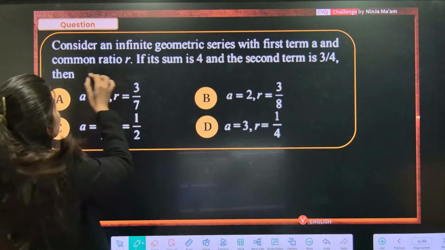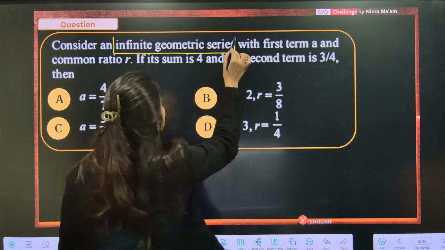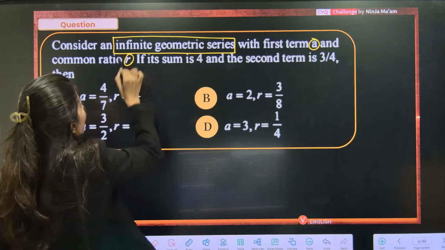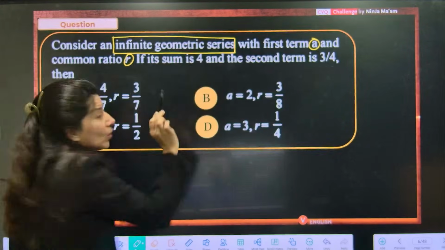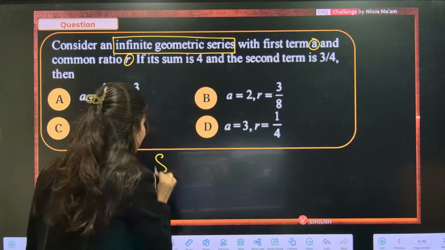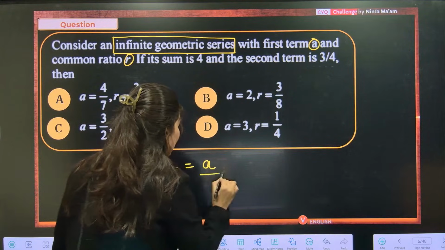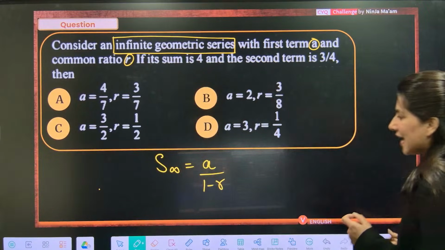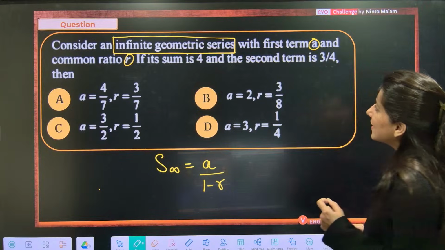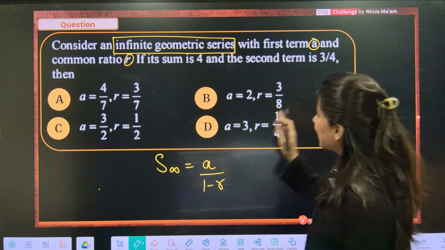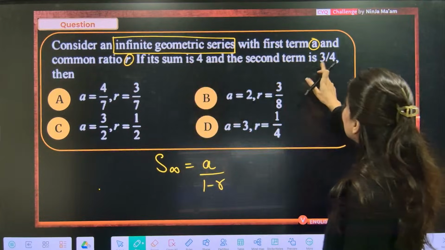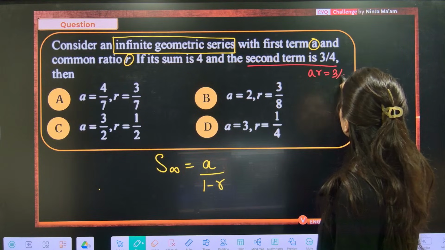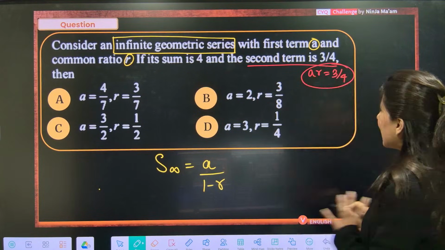So over here, consider an infinite geometric series with first term as A and common ratio R, if its sum is 4. Can anybody tell me the sum of an infinite geometric series? Let me tell you: A upon 1 minus R. Do you remember, everyone? S infinity is nothing but A upon 1 minus R. Now what they are saying is the sum is 4 and the second term of the GP, that means AR, is 3 by 4. So AR is 3 by 4.